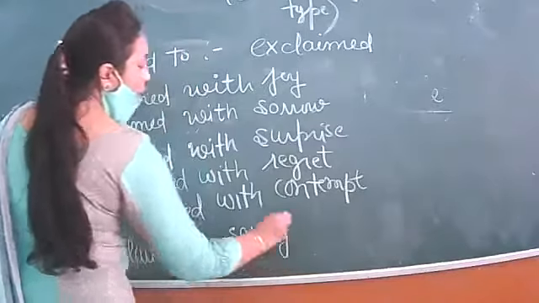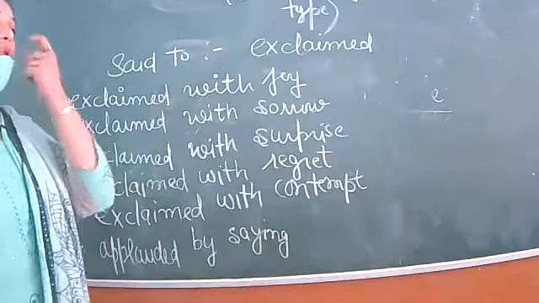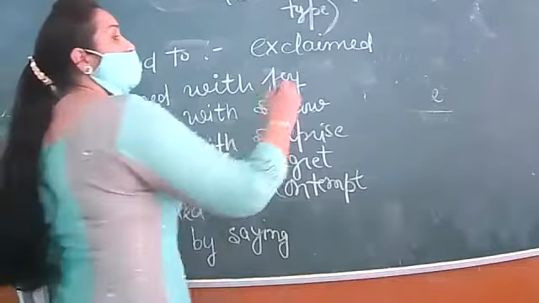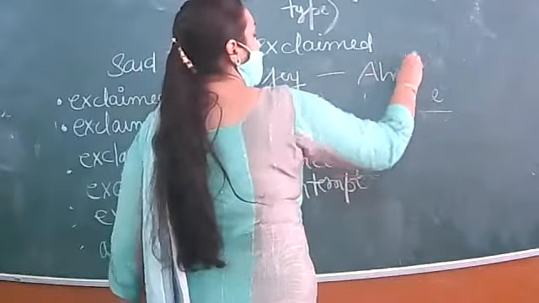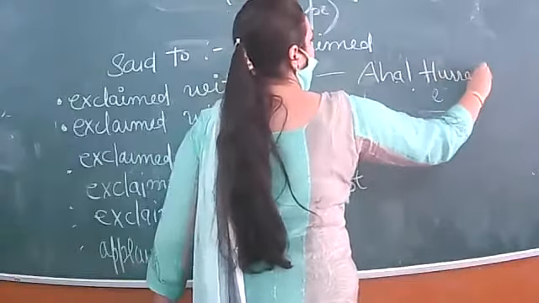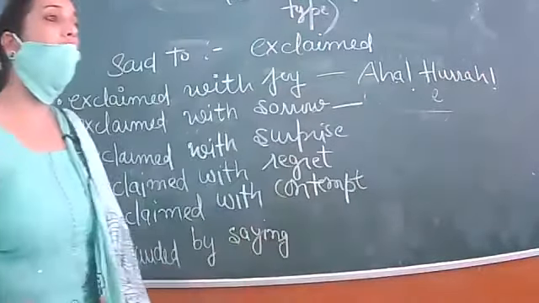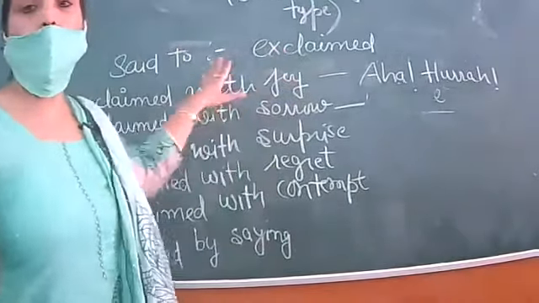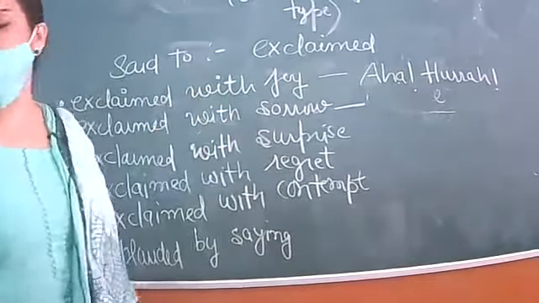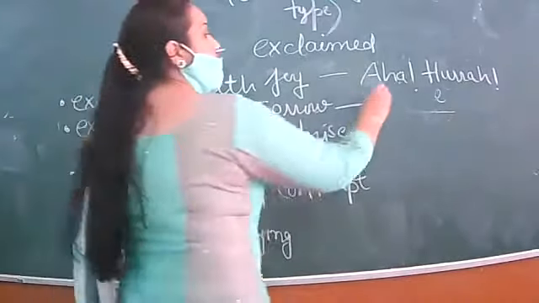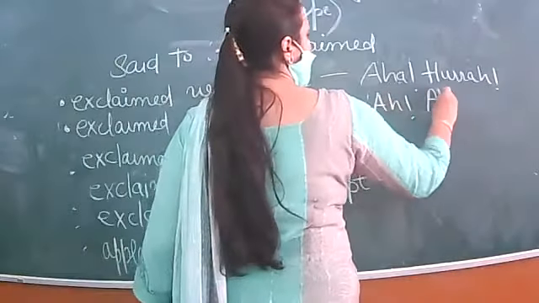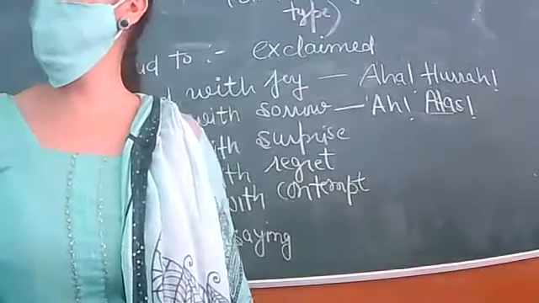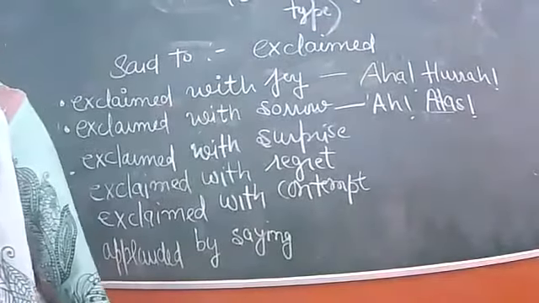But you should know where to use these expressions, when to use these expressions. See, exclaimed with joy will be used when expressions like oh or hooray are given. These expressions are, oh, our team has won the match. Hooray, we have got first position. So hooray is exclaimed with joy. Okay. And alas. It means somebody is having sorrow.